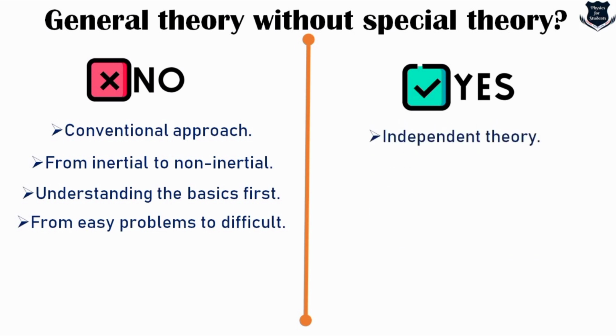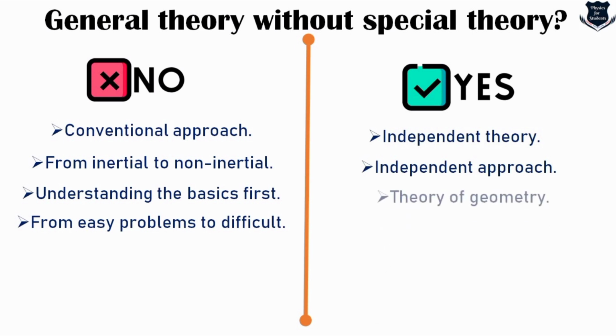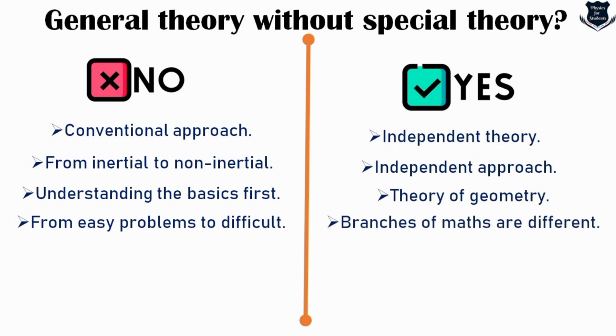Now coming to the general theory, it is totally an independent theory. As I told you, it carries more and more into the geometry of space-time. Second, it is an independent approach. That means you can learn general theory without the initials, just on a sense that it is taking up as an independent approach. It is definitely a theory of geometry, and it has many branches of mathematics, which we will soon see. And yes, we can learn with a geometric approach.